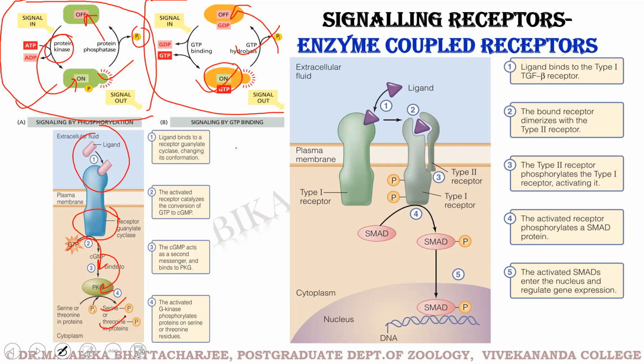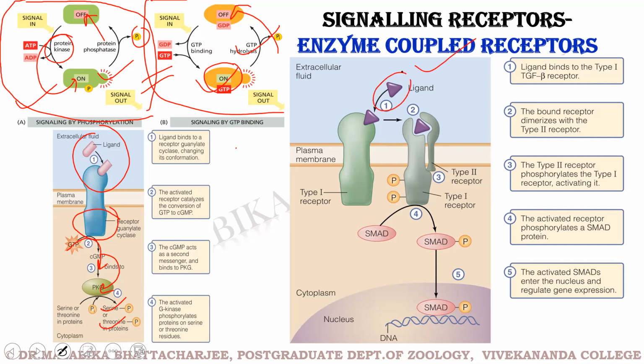One signaling pathway might involve both the switches. Keep it in mind, these are not exclusive. One signaling cascade or one signal transmission pathway might involve both the switches according to the need. This is another example of an enzyme coupled receptor function.